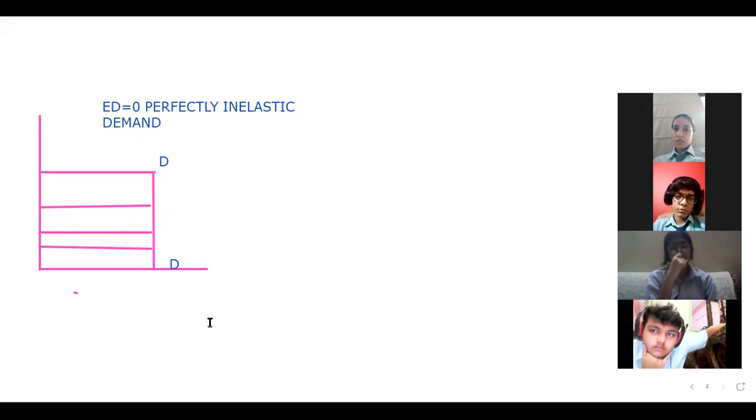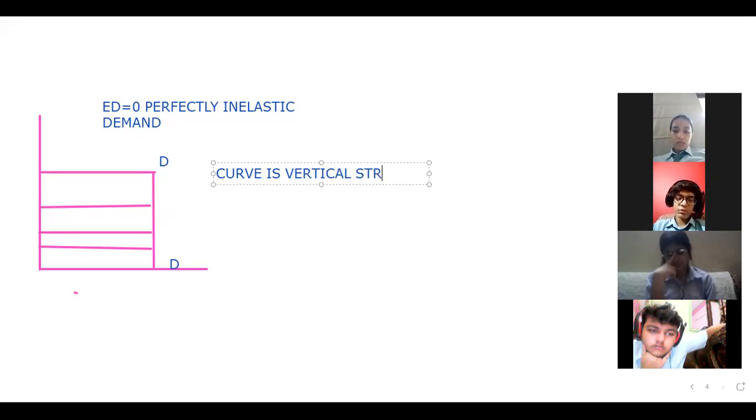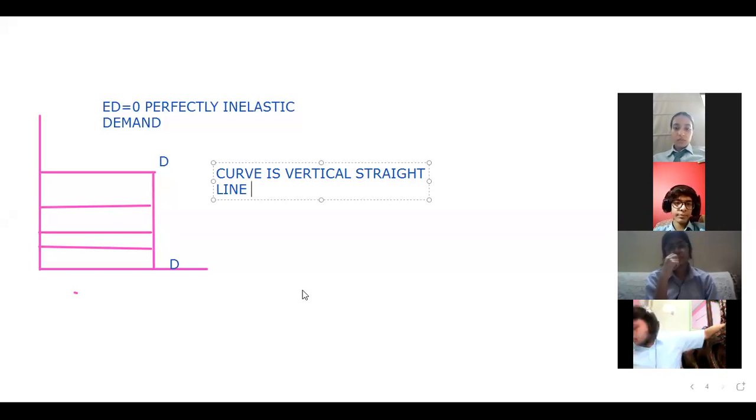Clear to all? Okay, what is the nature of this curve? Please mention and tell me what is the nature of this curve. The curve is a vertical straight line parallel to the y-axis. I hope this is clear to everyone. The curve is a vertical straight line parallel to the y-axis.